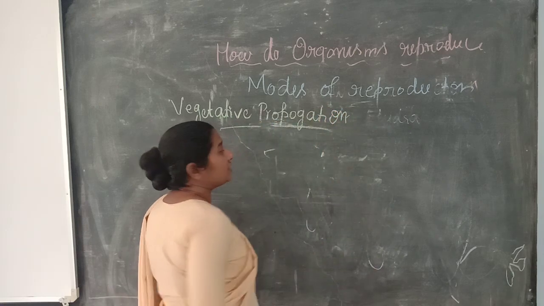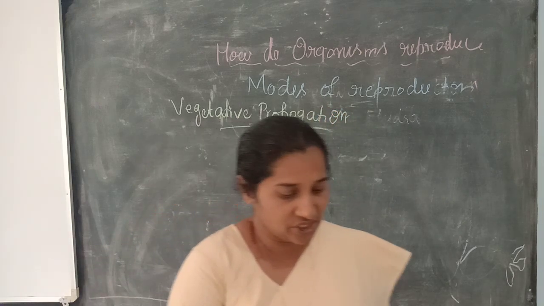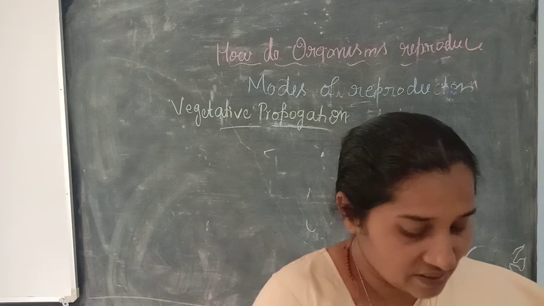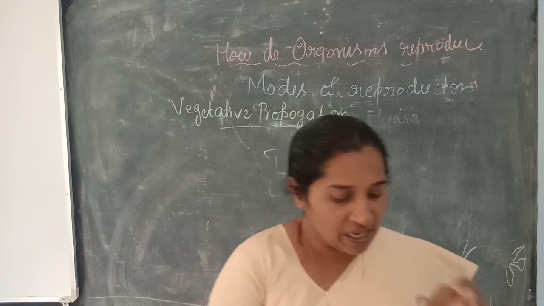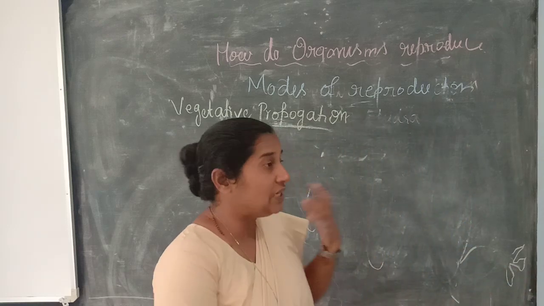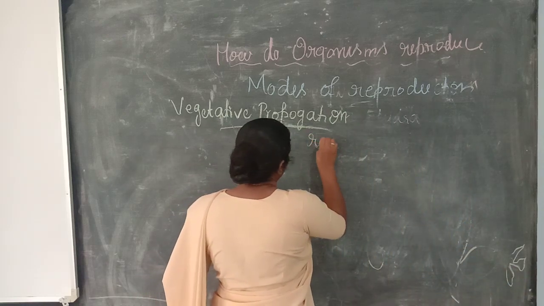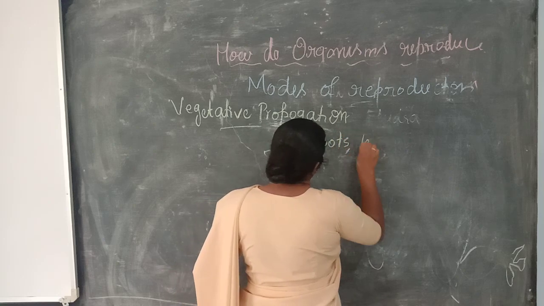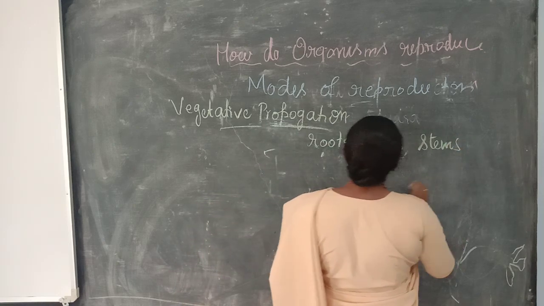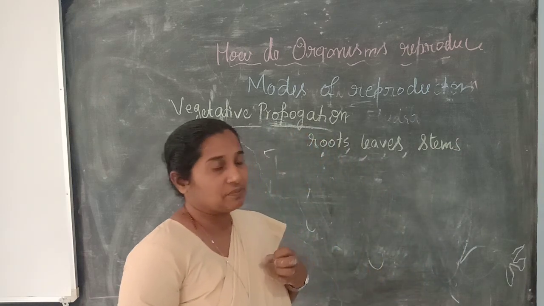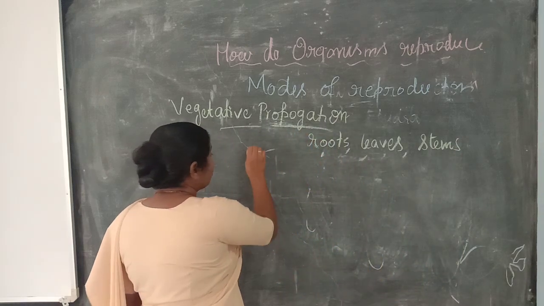What is vegetative propagation? There are many plants whose parts, like root, stem, and leaves, develop into new plants. Either from the roots, the leaves, or the stems, the plant can be developed. For example, you take one sugar cane.